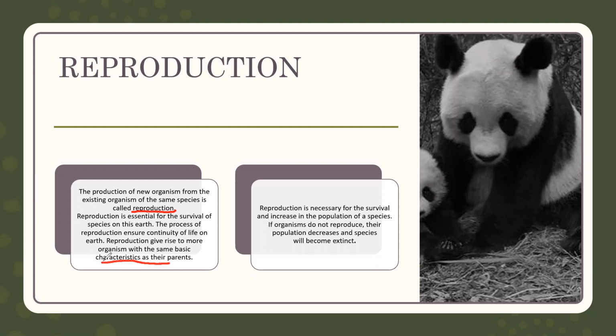So these are the significance of reproduction, why it is necessary. Reproduction is necessary for the survival and increase in the population of species. If organisms do not reproduce, then their population will decrease, and the species will become extinct.